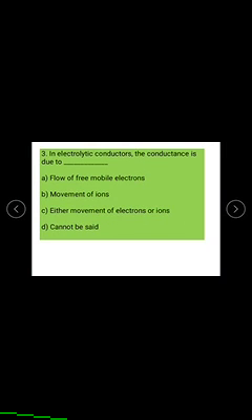In electrolytic conductors, the conductance is only due to the movement of ions. The right answer is B. In the case of electronic conductors, the conductance is due to the movement of electrons. In the case of electrolytic conductors, the conductance is due to the movement of ions.